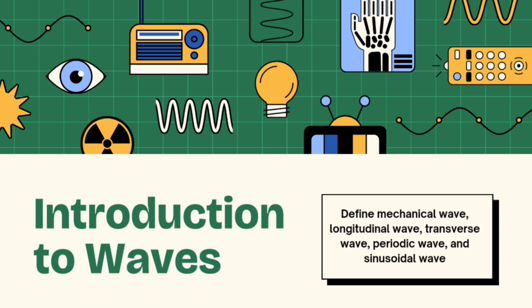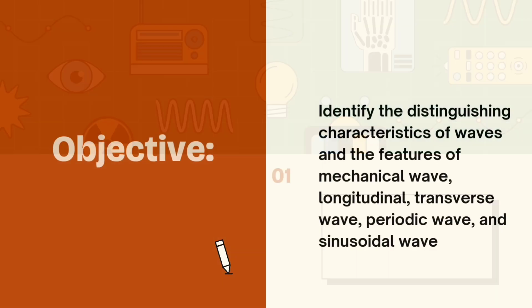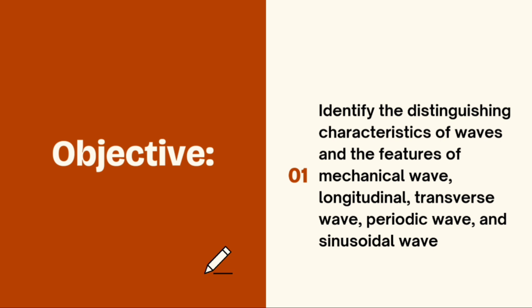Today, let's define mechanical wave, longitudinal wave, transverse wave, periodic wave, and sinusoidal wave. So before we proceed, let me read the objective. Number 1. Identify the distinguishing characteristics of wave and the features of mechanical wave, longitudinal, transverse, periodic, and sinusoidal wave.